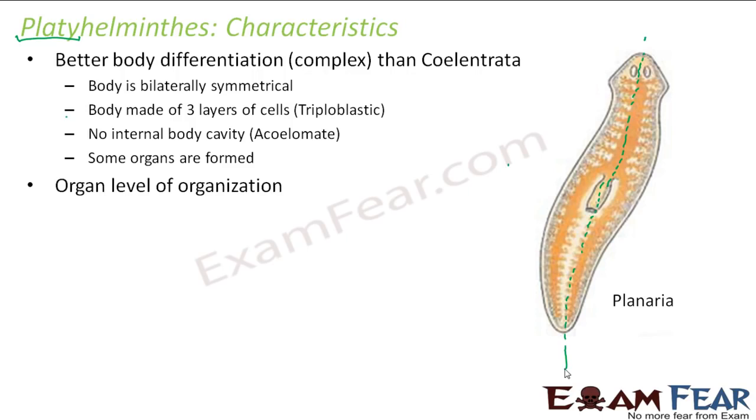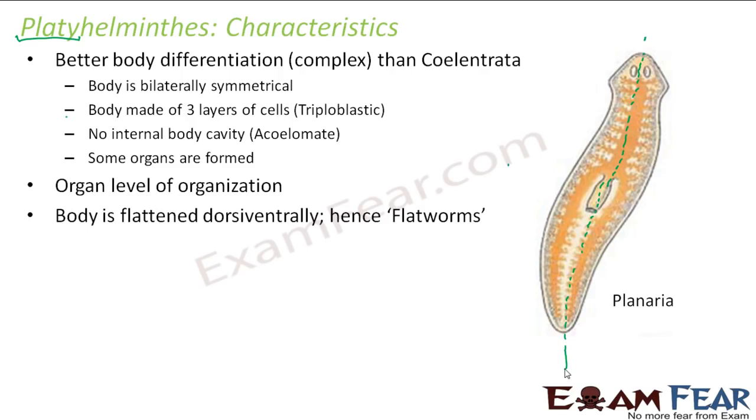So a step forward. Body is flattened dorsiventrally. So what do we mean by dorsiventrally? From back to front. So the width of the body is very less, it is like flat. That is why they are often termed as flatworms.